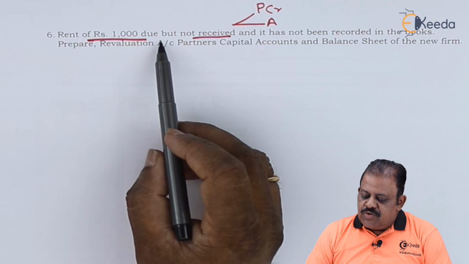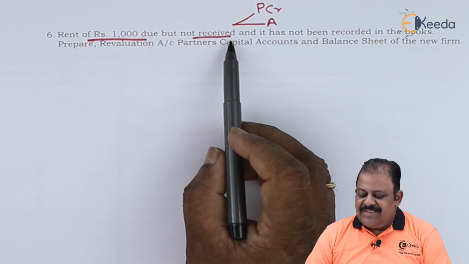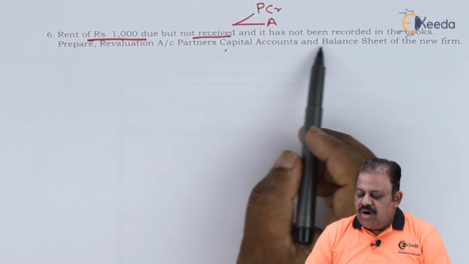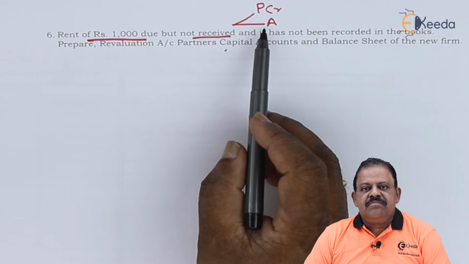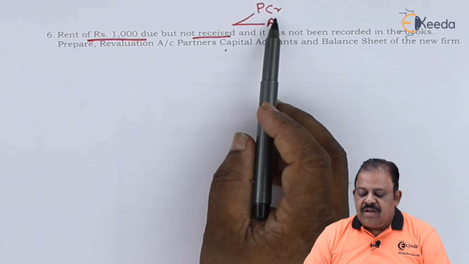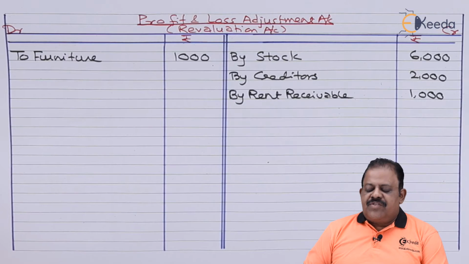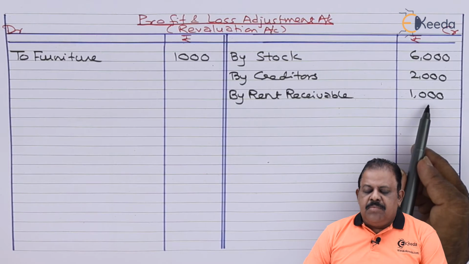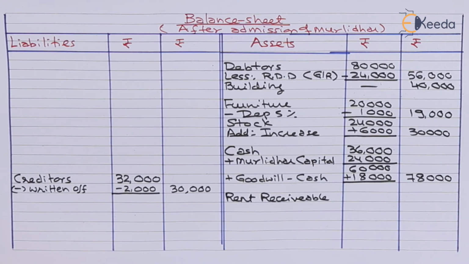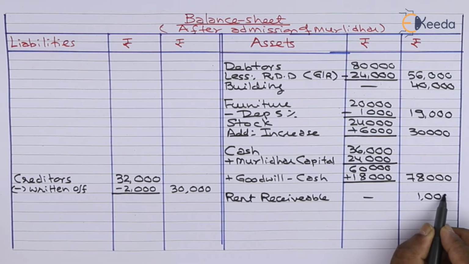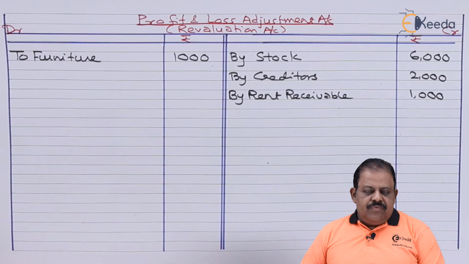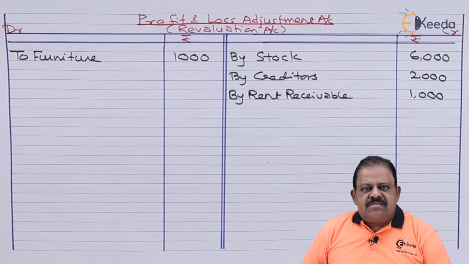Rent of rupees 1,000 due but not received. So receivable, not recorded in books. We'll have one effect, asset. Second effect, revaluation account credit. Revaluation account credit by rent receivable 1,000. Balance sheet asset side, rent receivable 1,000. With this we have completed all adjustments.